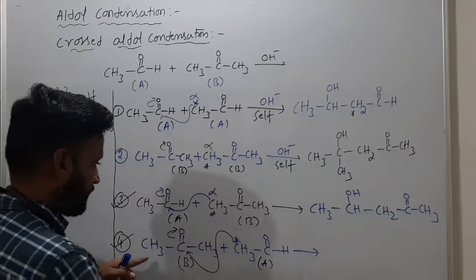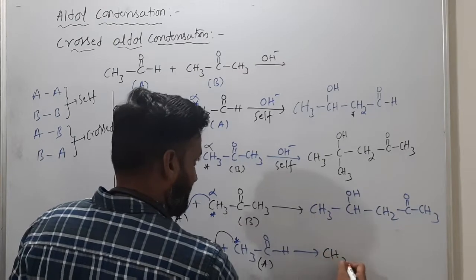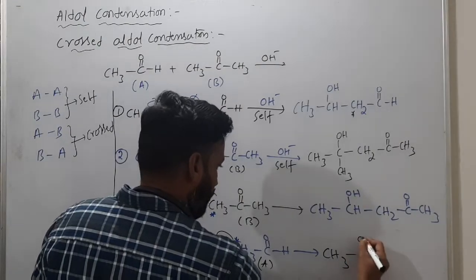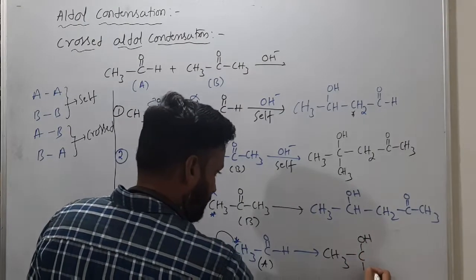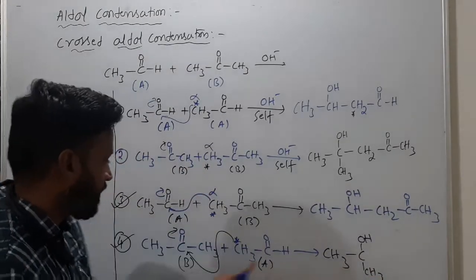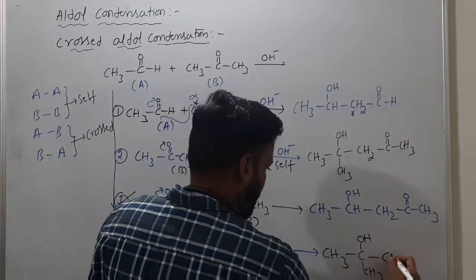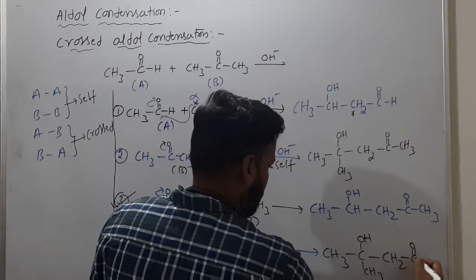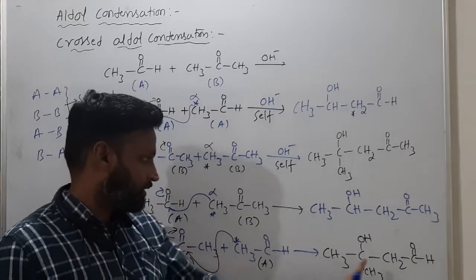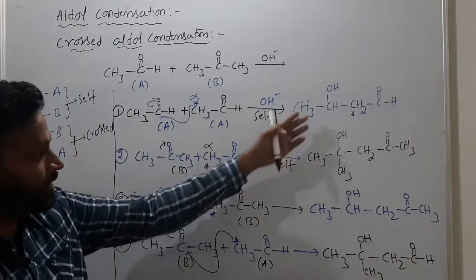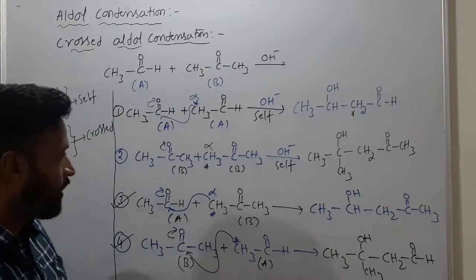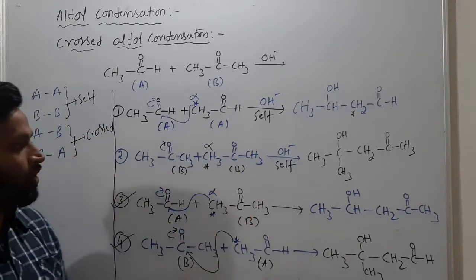So the product here is CH3 COH, and this methyl I am writing downwards here, and you have this remaining, and CH2 C double bond OH. That's it. These are the four products actually, you can see. So in crossed aldol, how many products do you have? Four products. Two are self products and two are crossed products.